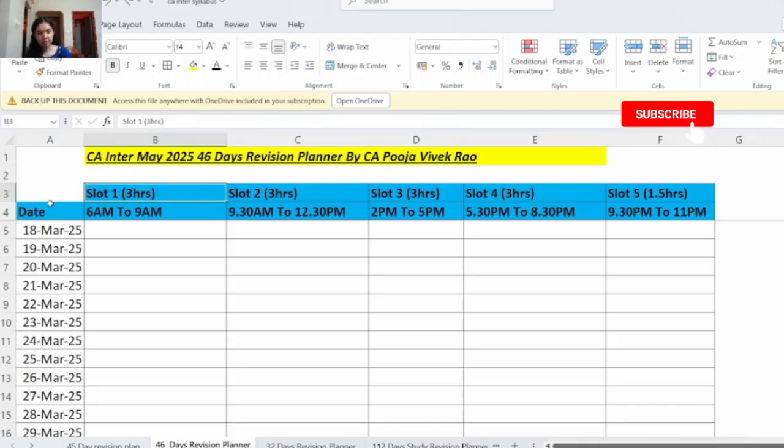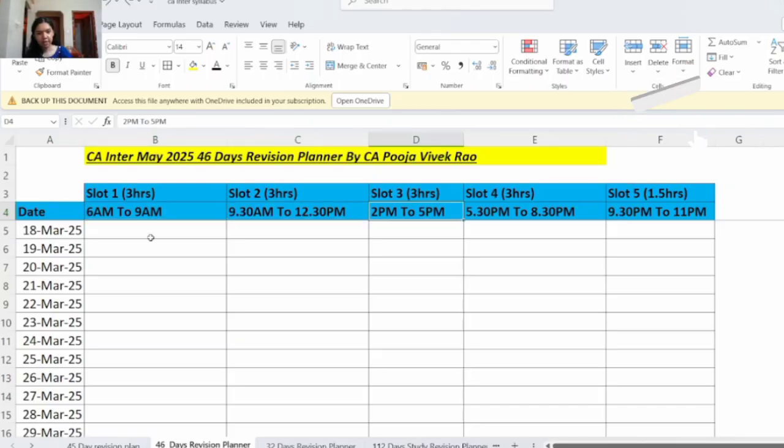Slot 1 will be from 6 a.m. to 9 a.m., slot 2 from 9:30 a.m. to 12:30 p.m., slot 3 from 2 p.m. to 5 p.m., slot 4 from 5:30 p.m. to 8:30 p.m., and slot 5, which is for 1.5 hours, from 9:30 p.m. to 11 p.m.